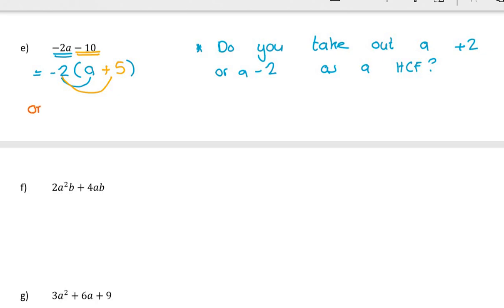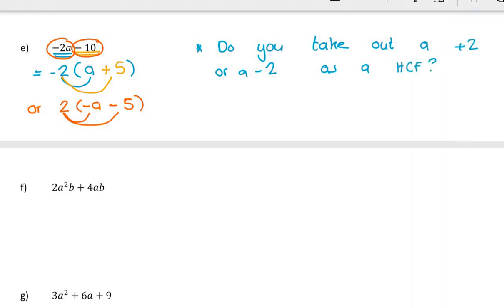You could have taken out a 2, and then you would have said 2 times what gives me negative 2a? That would have to be negative a. And then 2 times what gives me negative 10? That would have to be negative 5. So you'll notice that the sign is opposite outside the bracket, and then all the signs in the bracket are also opposite. So there's nothing wrong with taking out a 2 or a minus 2.